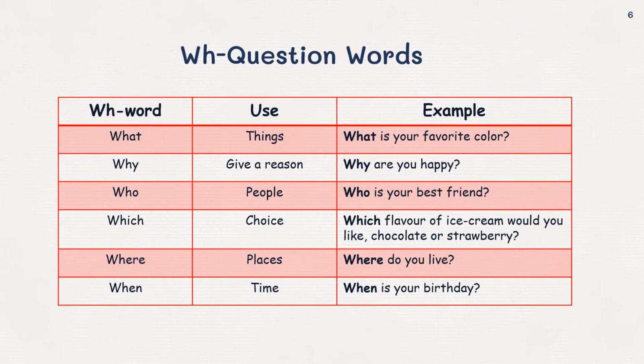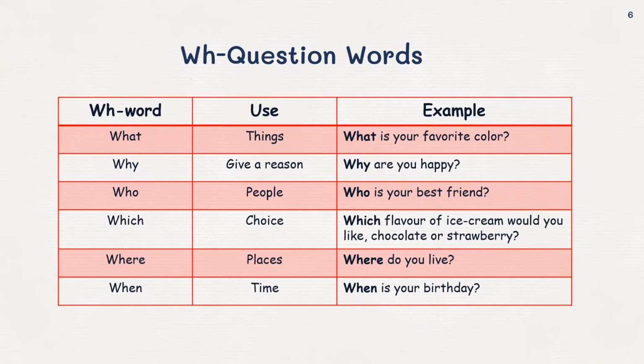When we want to make specific questions, we have to use WH words. But first, we have to know the meaning of them. What is used to ask about things. For example, what is your favorite color? Why is to give a reason. Why are you happy? Who is to ask about people. Who's your best friend?